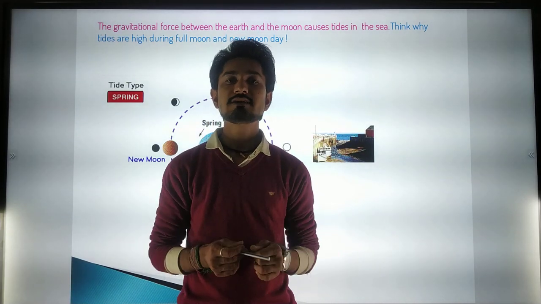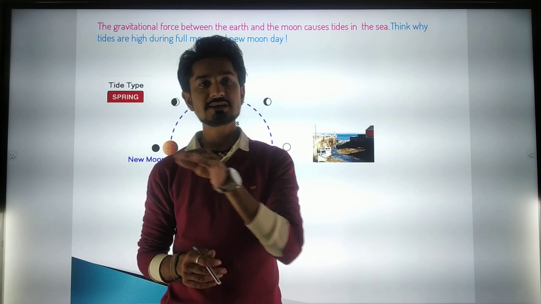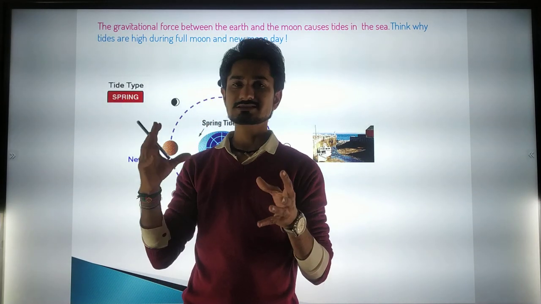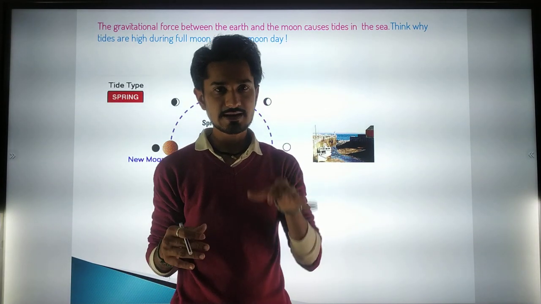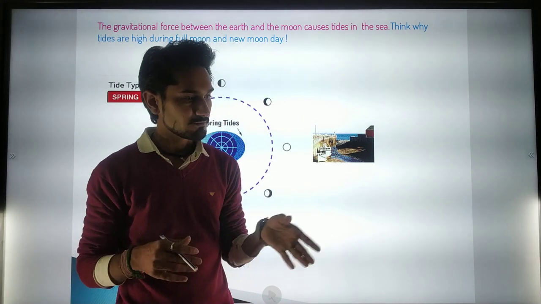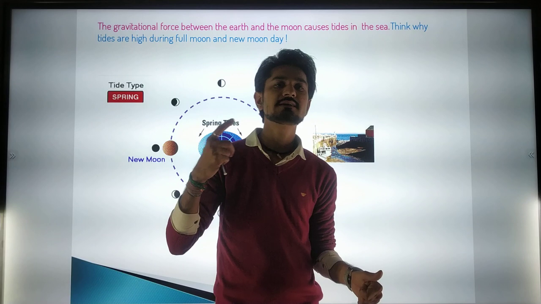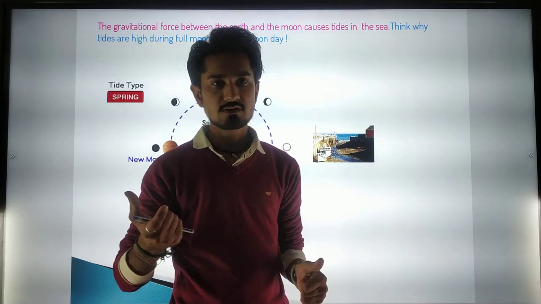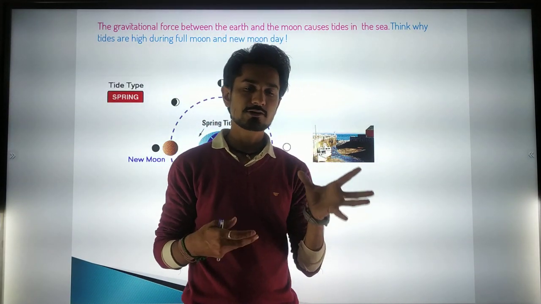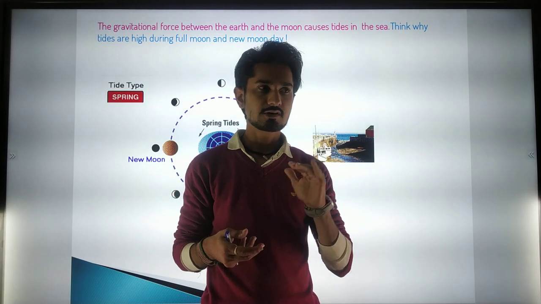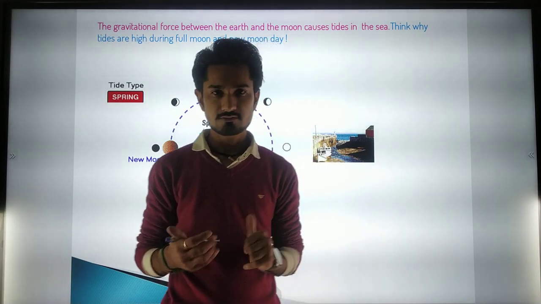We have seen a rise in the sea water level because the moon is nearby our earth. And in the new moon, there is a decrease in the water level.